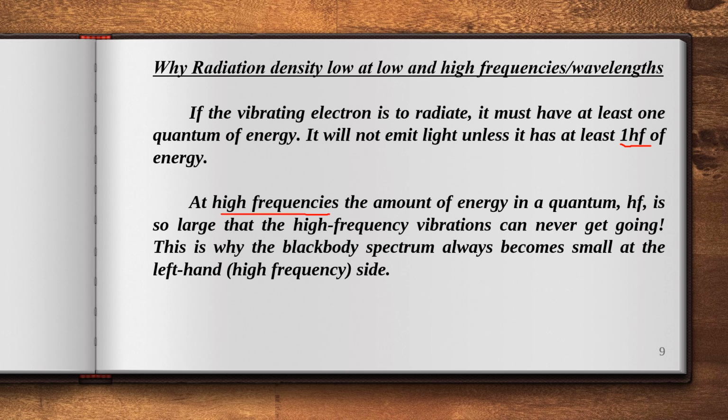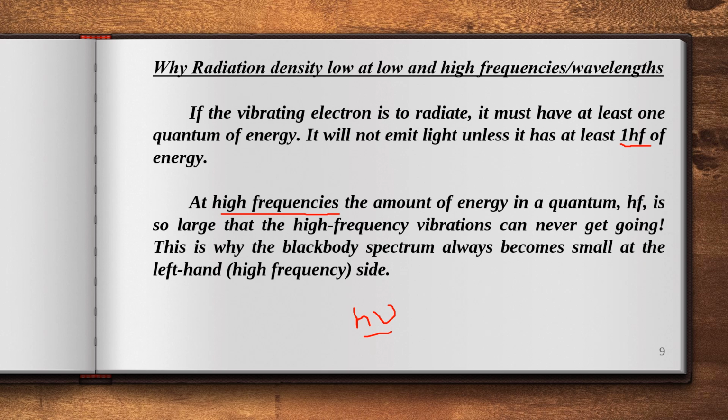At higher frequencies, we have to consider h into nu, right? If it is a higher frequency nu, then each quantum of energy is very high. If the particle or the electron doesn't have that much energy, it's impossible to radiate energy.